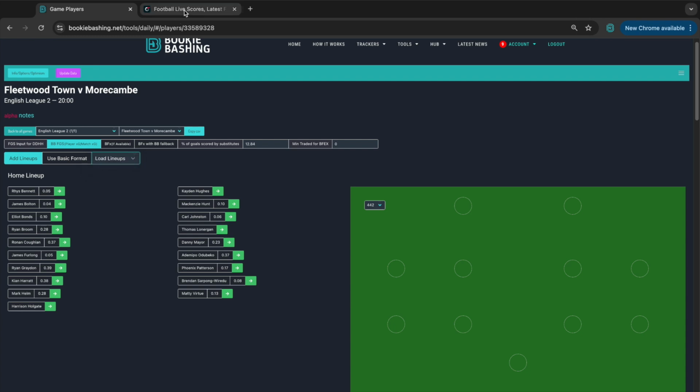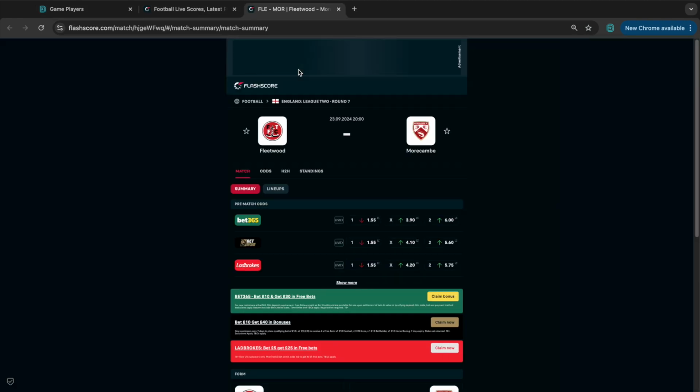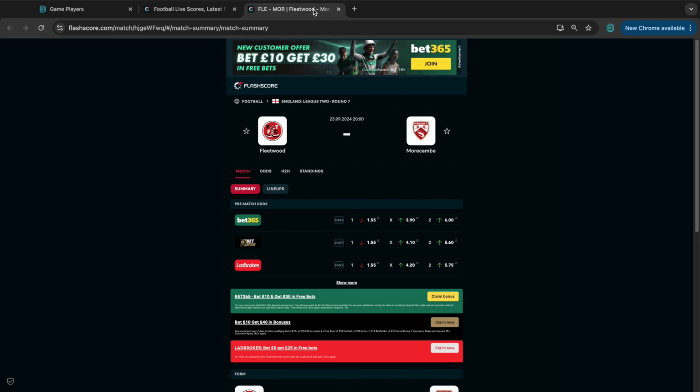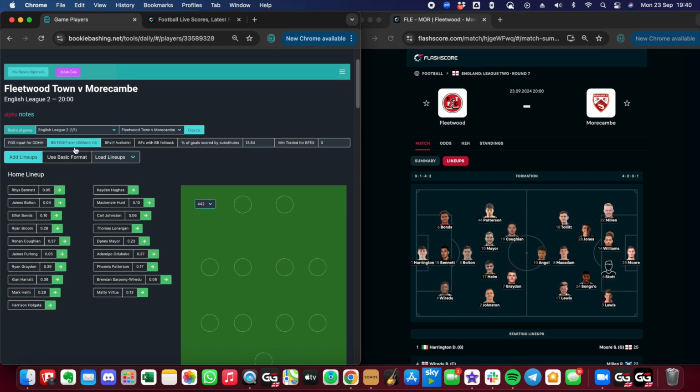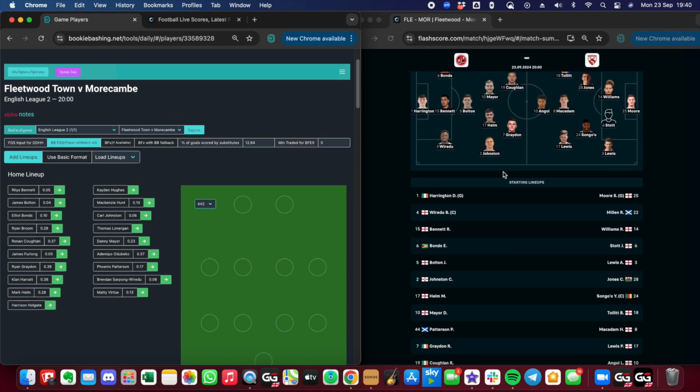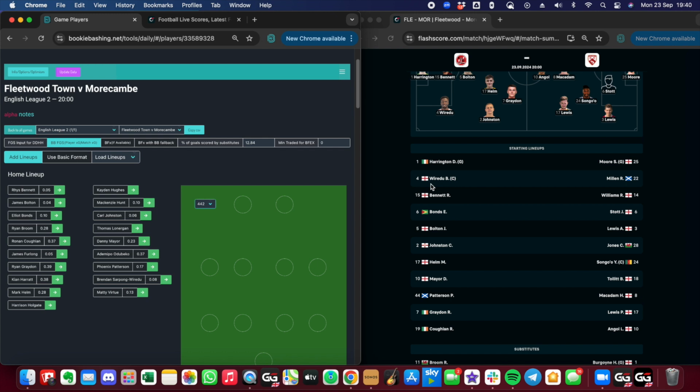But for now, I can go to any reputable source. Let's try Flash Scores. I could use BBC. I could use Who Scored. I'm just going to rearrange these windows. Okay, so here I have my Fleetwood versus Morecambe lineup on the left. Now there's 20 minutes to the start of this game, but I can now go through these players.